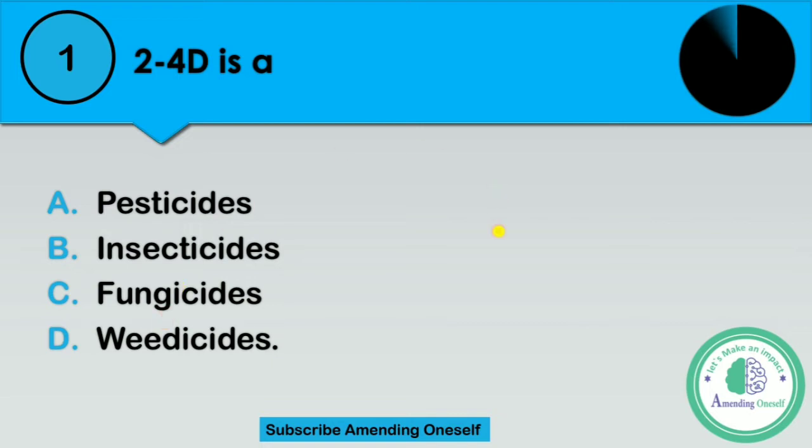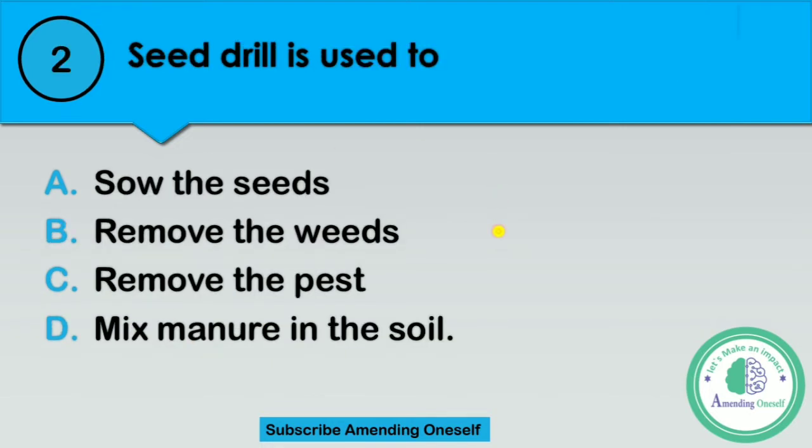Time's up. The next question. Question number 2. Seed drill is used to: option A, to sow the seeds; B, to remove the weeds; C, remove the pest; or D, mix manure in the soil. I repeat the options. Option A, to sow the seeds, option B, remove the weeds, option C, remove the pest, or option D, mix manure in the soil. The question is, seed drill is used to.